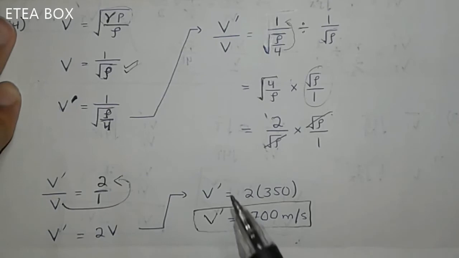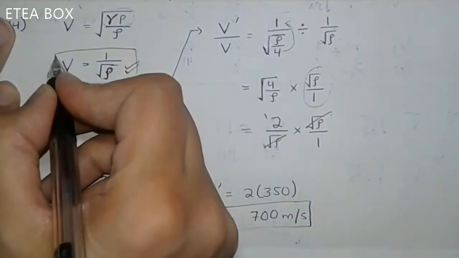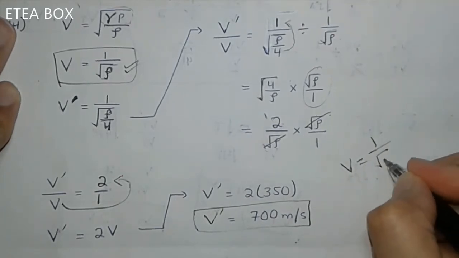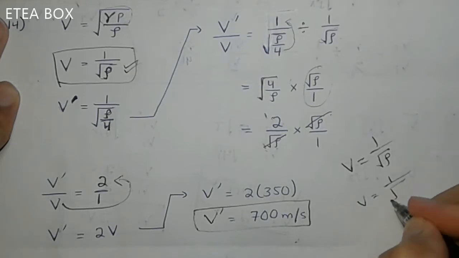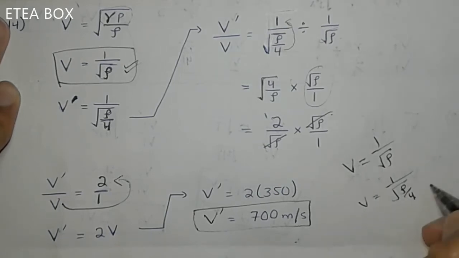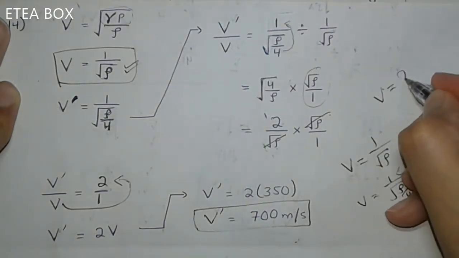Now again, you don't need to do all these calculations. What you have to memorize is this one only. How will you do it? Here we know that V is equal to 1 over under root density divided by 4. When we apply under root on 4, you will get 2, and now bring that 2 here to the numerator side, so you will get V is equal to 2.